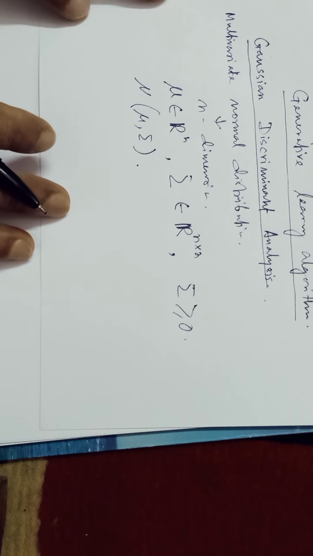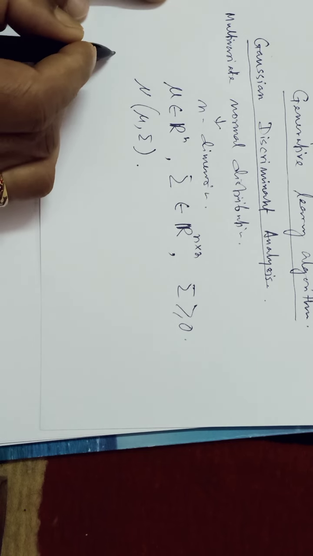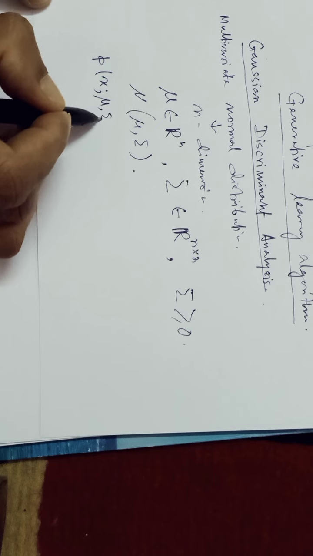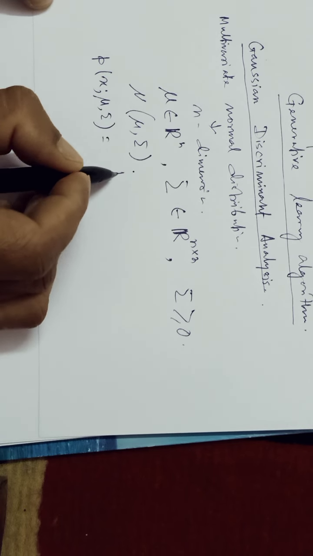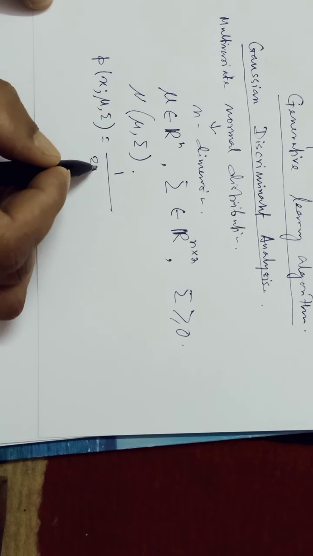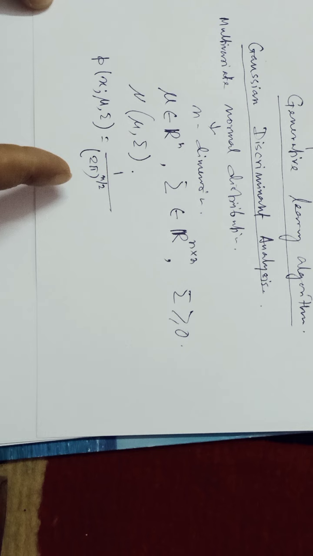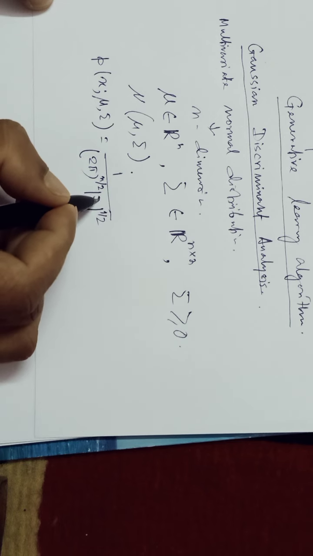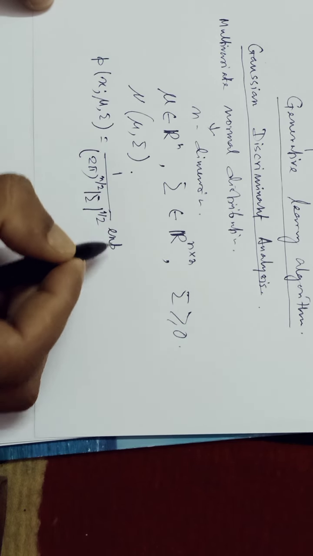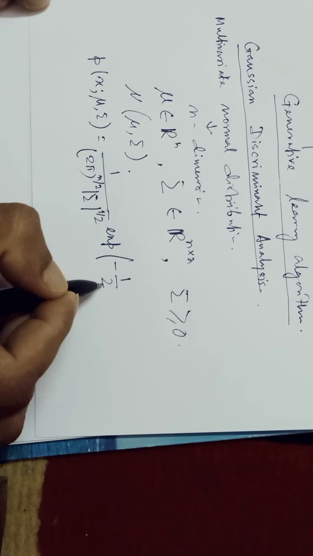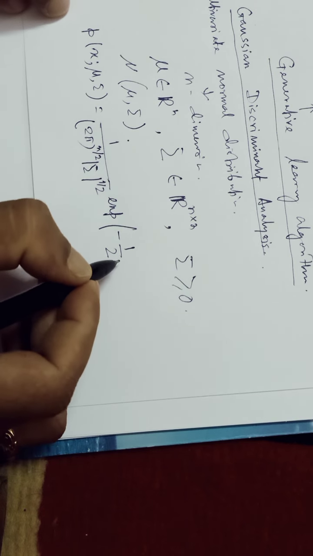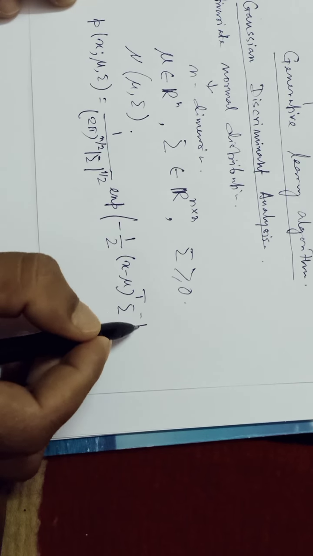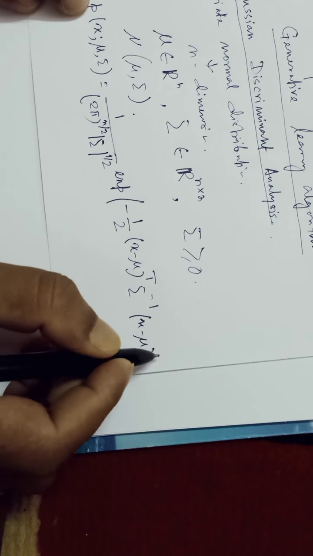The probability density function of the multivariate Gaussian distribution is given as p(x; mu, sigma) = 1 / ((2 pi)^(n/2) |sigma|^(1/2)) times exponential e to the power minus half (x minus mu) transpose, inverse of the covariance matrix, (x minus mu).